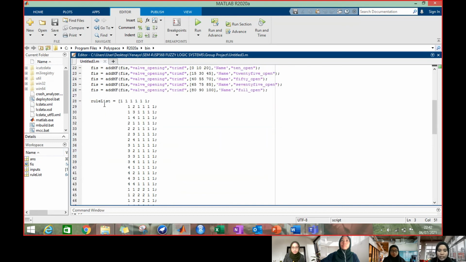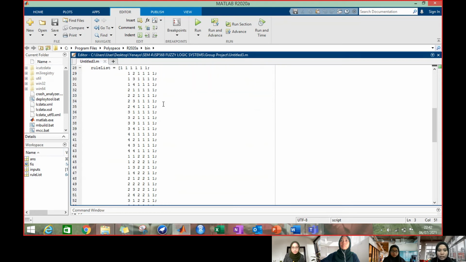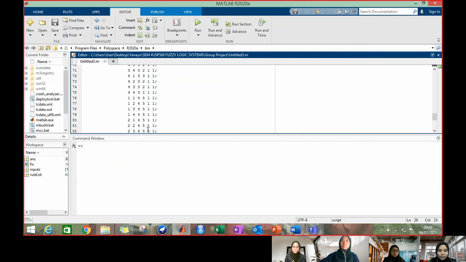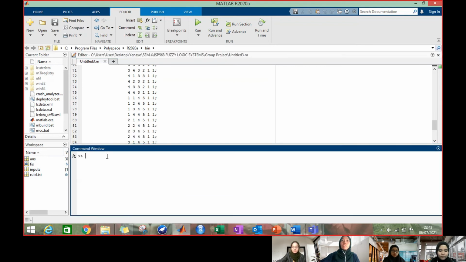And then we assign a rule list variable to enter the rules. The format is the first input, second input, third input, output, weight, and also our fuzzy operator, which is AND. Then we enter all 64 rules, and then we add the rules into our system. Okay, now we will see the graph for our membership input. The first input is soil moisture.